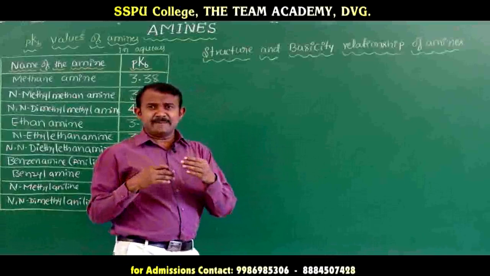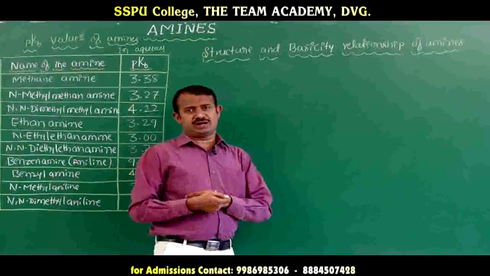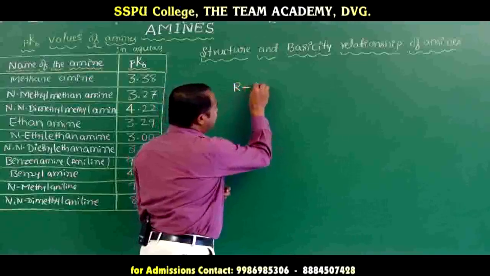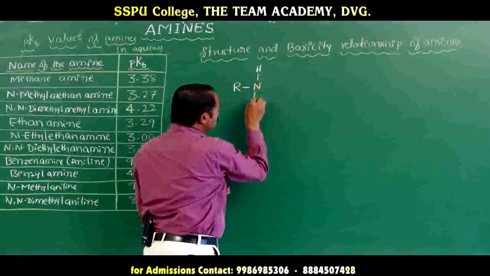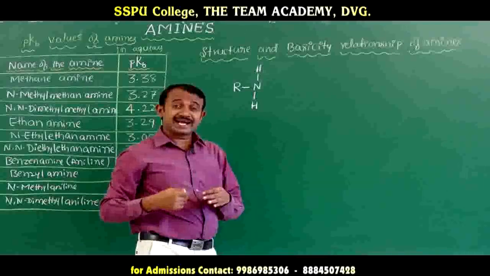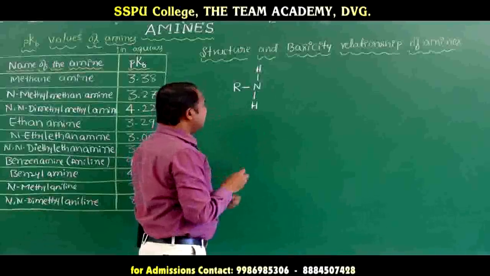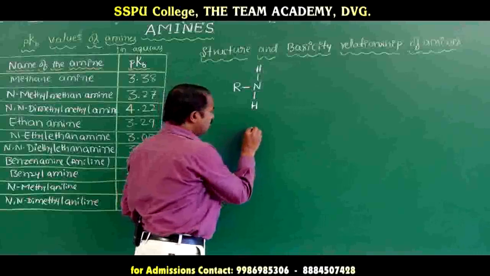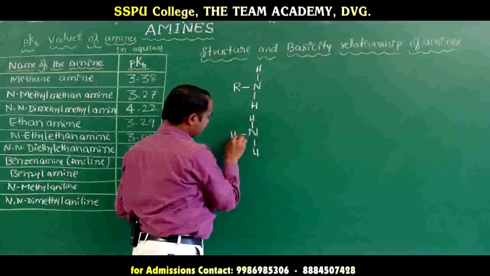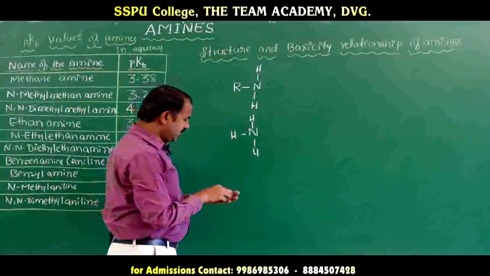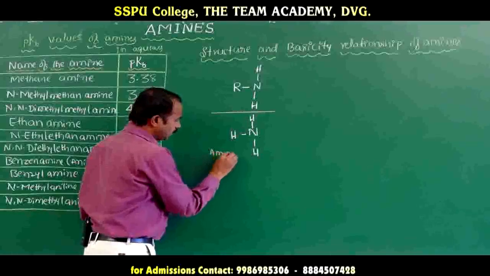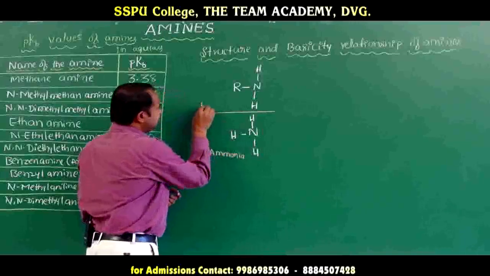I will compare amines and ammonia. Suppose the general formula of an amine is RNH2. This is an alkyl amine. We will compare the alkyl amine with ammonia. This is the alkyl amine, and this is ammonia. This is the amine.